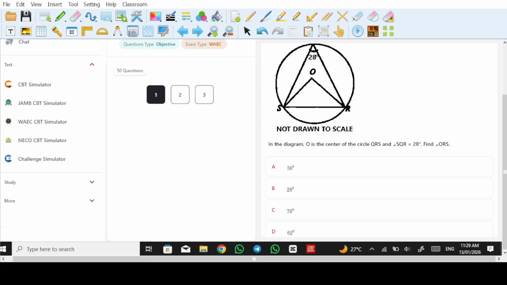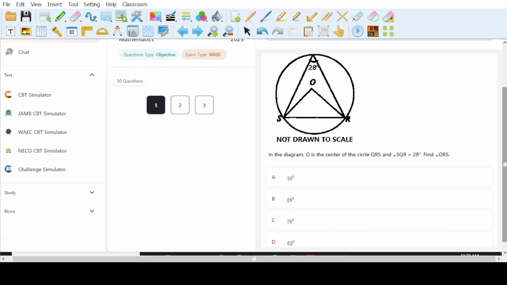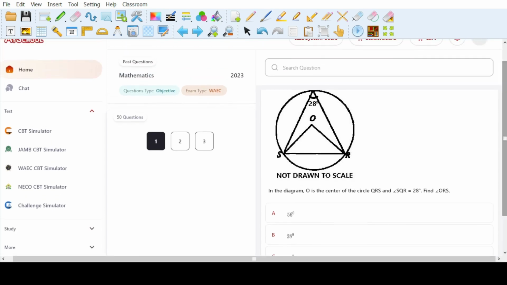Okay, the first question for the day. In the diagram, O is the center of the circle QRS. Here is Q, and angle SQR is 28 degrees as shown here. Find angle ORS. So we're looking for ORS, this angle here. That's what we're looking for.